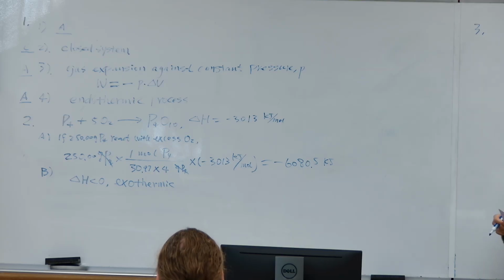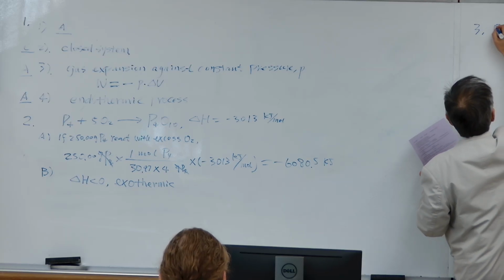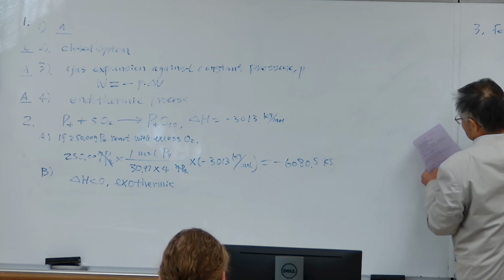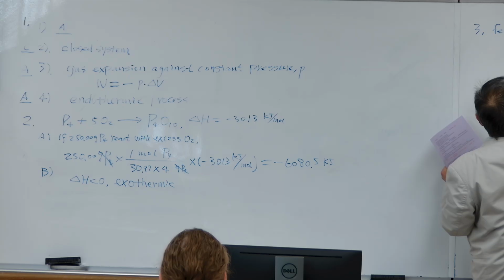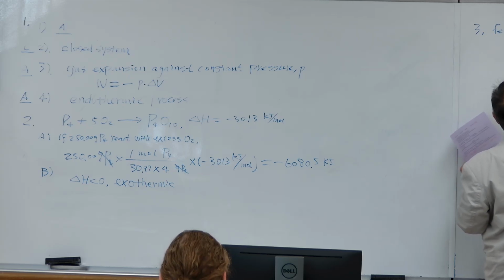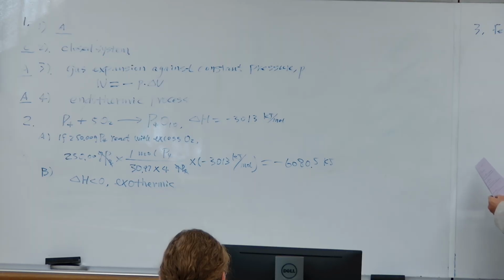Question 3. Here you are given a specific heat S of 0.444 joule per gram per Celsius degree. Asking how much heat is released when 365 grams of iron at 280 degrees Celsius dropped to 25 degrees Celsius. Asks you how much heat will be released. Okay, so this is really straightforward.